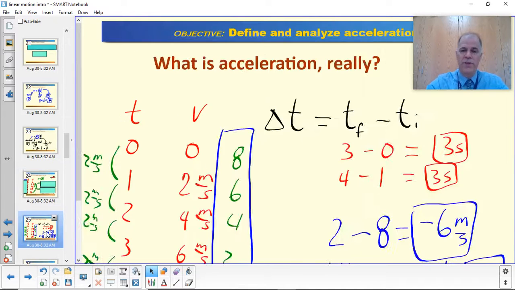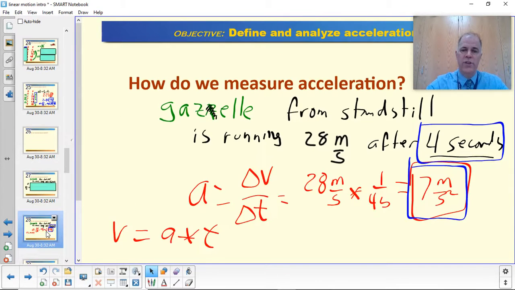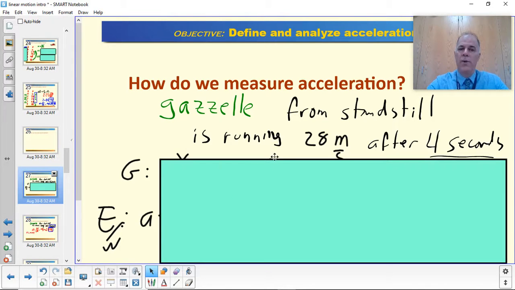Let's see what else we got. This is an old one. How do we measure acceleration? We just said this one. Okay, let's try this one. How do we measure acceleration?